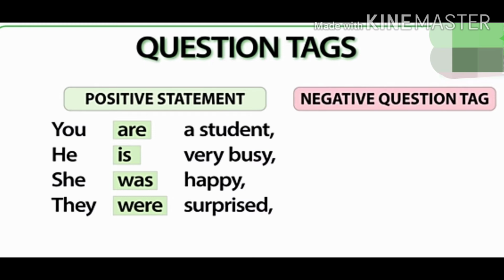Can you tell us what the negative question tag would be for each one? If the verb to be in the statement is in the present tense, then it also needs to be in the present tense in the question tag. If the verb to be is in the past tense, then it also needs to be in the past tense in the question tag.